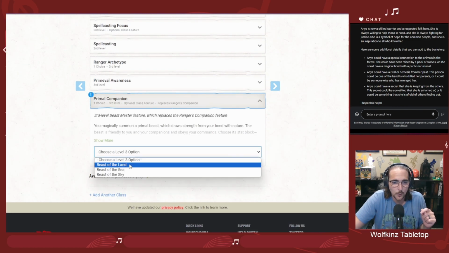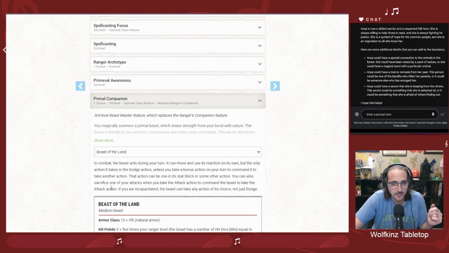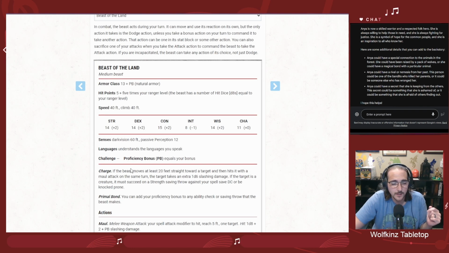Oh, and Primal Companion. We will pick a beast of the land, and I'm assuming that will take on the form of a wolf. So this is just what I was talking about. This was introduced in Tasha's. This is beast of the land, so it's not a particular animal, but you can flavor it to be whatever kind of land animal you want. And then it basically just has some additional stat blocks here that you can edit as you need to. Maul could be bite, but it kind of normalizes some of these damage modifiers and things like that, and allows you to use your bonus action to command them to do things, which is a little different than the base Player's Handbook ranger.